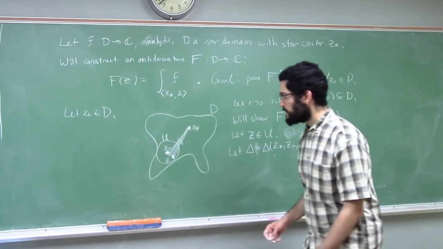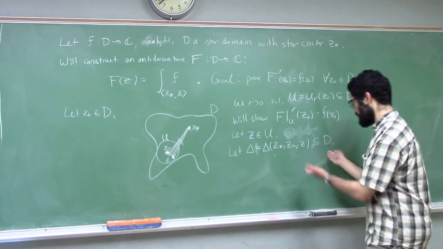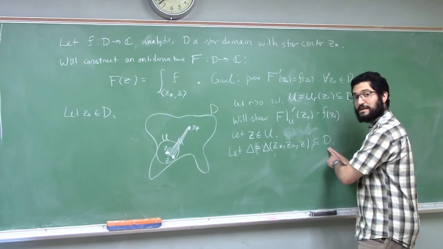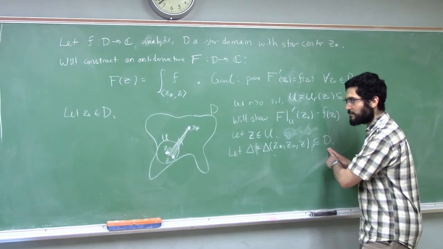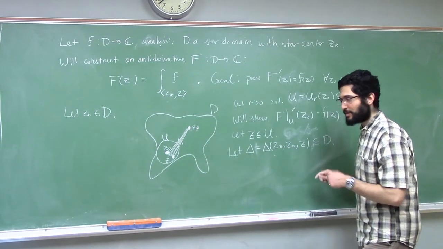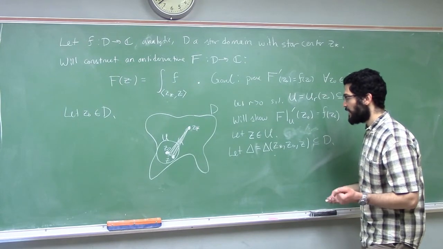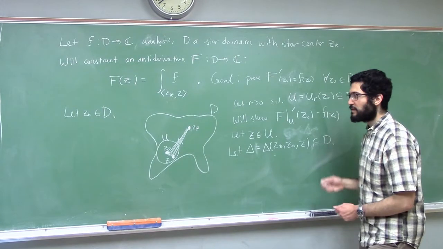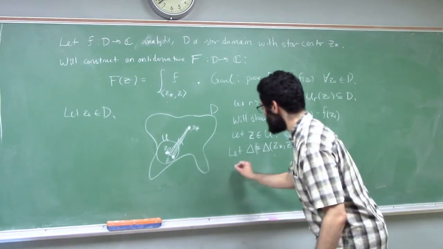All right. So the reason to focus on verifying that the triangle is fully inside D is that this is what will be needed for the Cauchy integral theorem from last time, the one about triangular paths, to apply. It needs the entire triangle, including the inside, to be in the domain. Then, what does that theorem tell us?